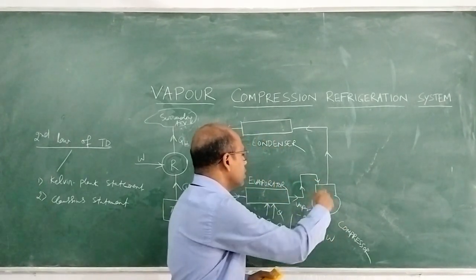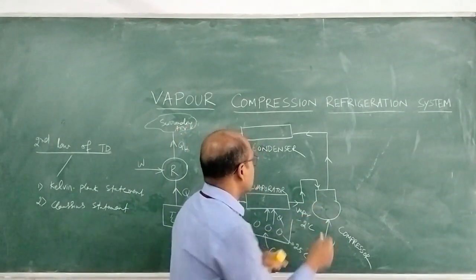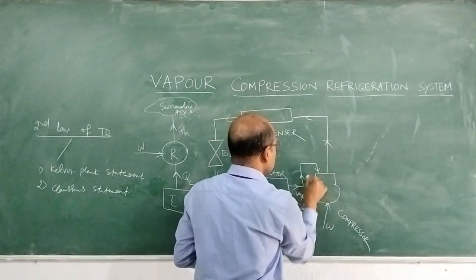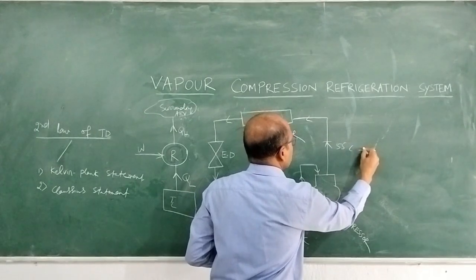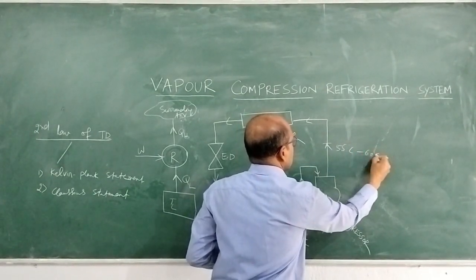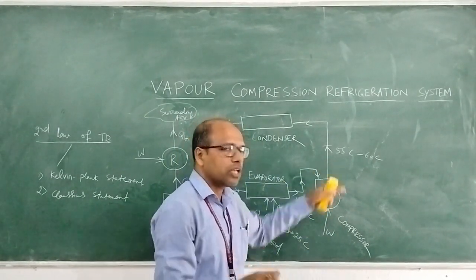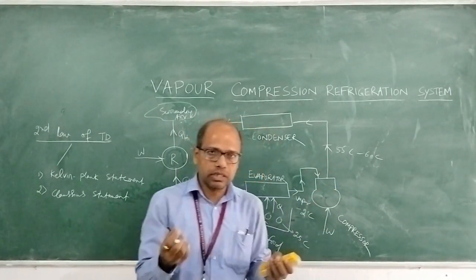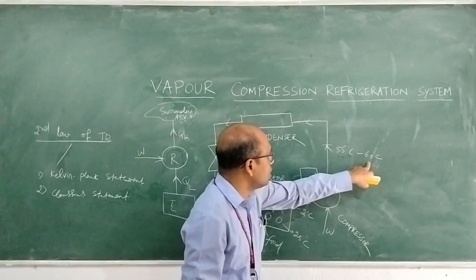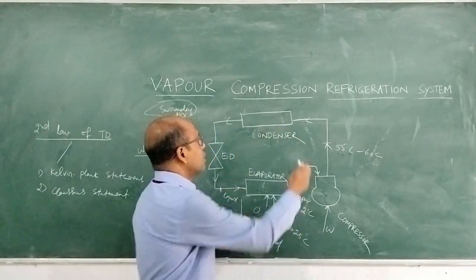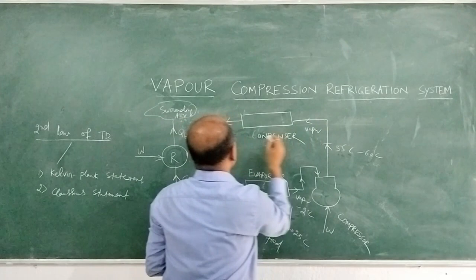For the working of the compressor, some electrical work input is required. After it compresses, the temperature of the vapor is approximately 55 degrees centigrade to 60 degrees. Because when it compresses, the pressure increases, and the temperature of the vapor also increases. So after 55 to 60 degrees temperature, the vapor refrigerant enters into the condenser.